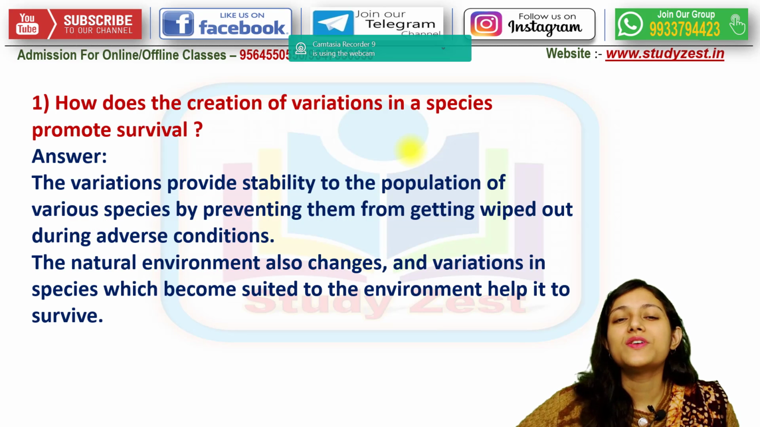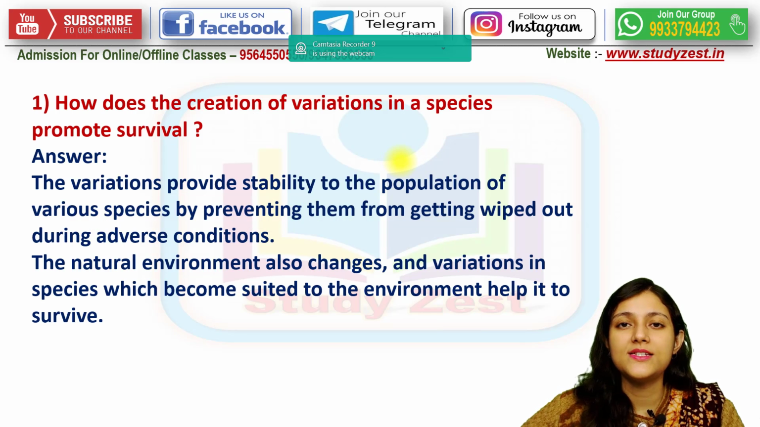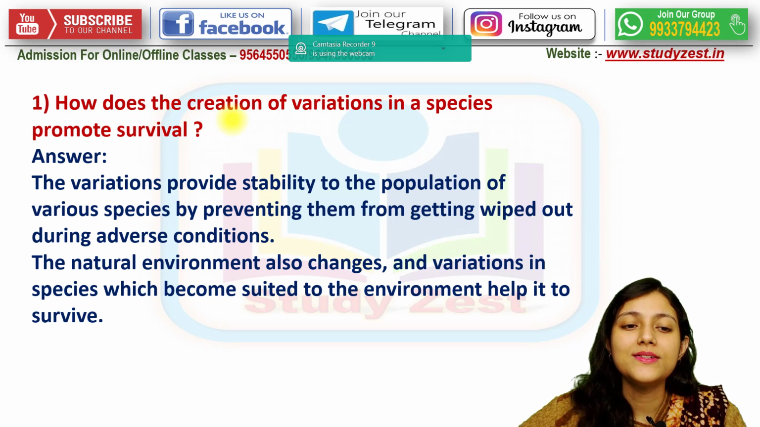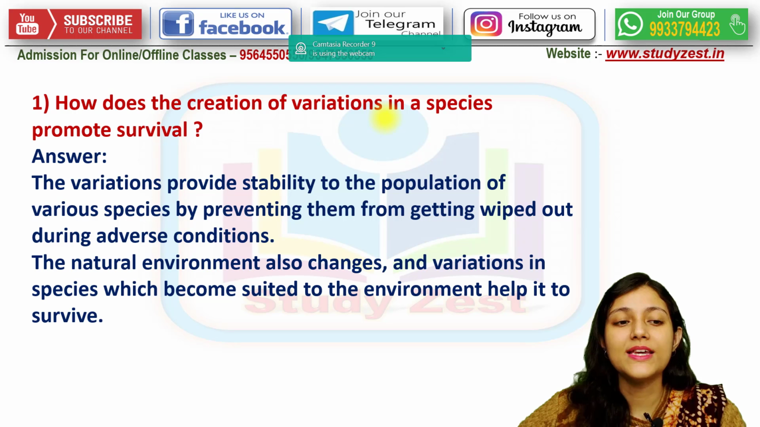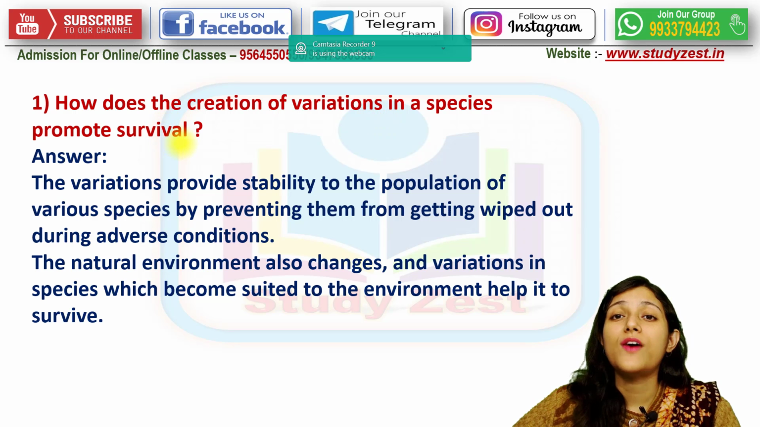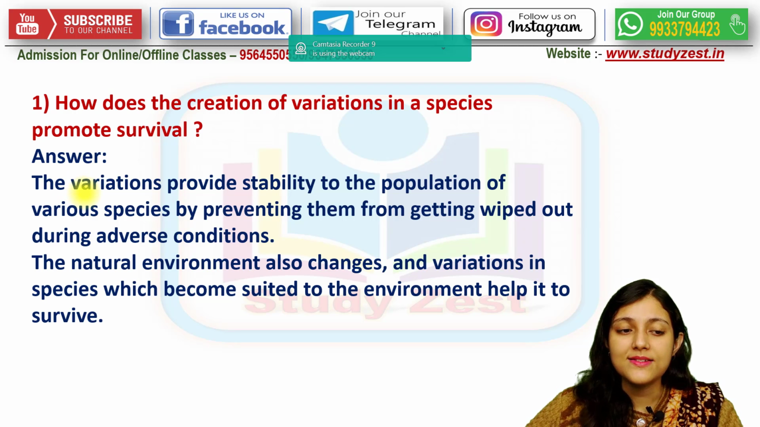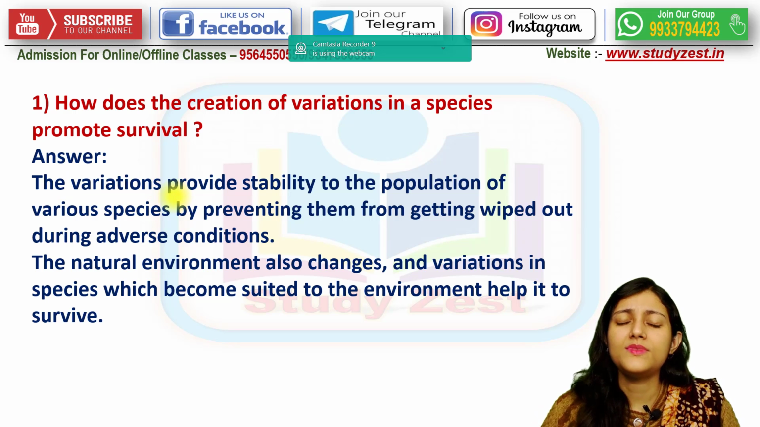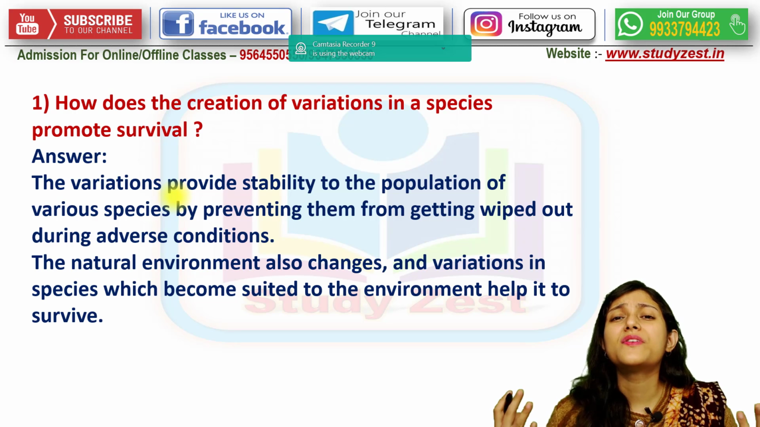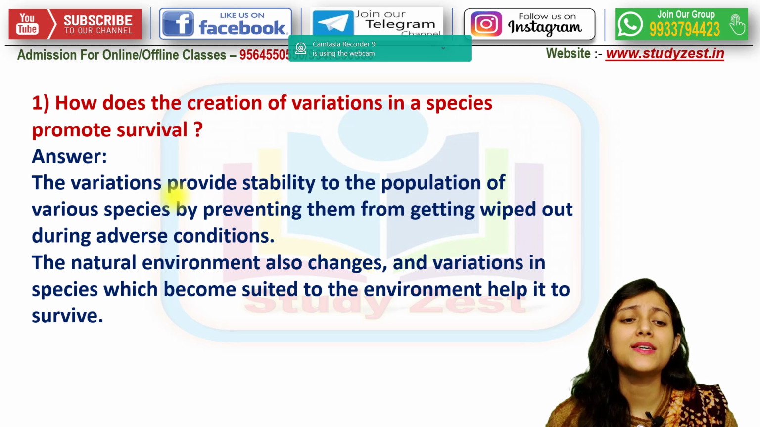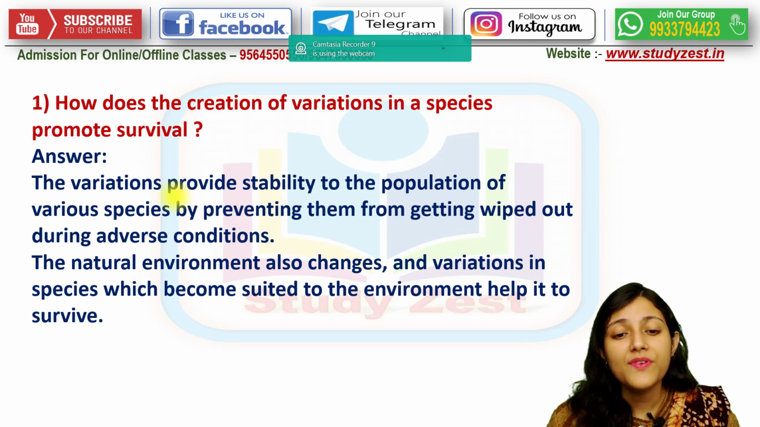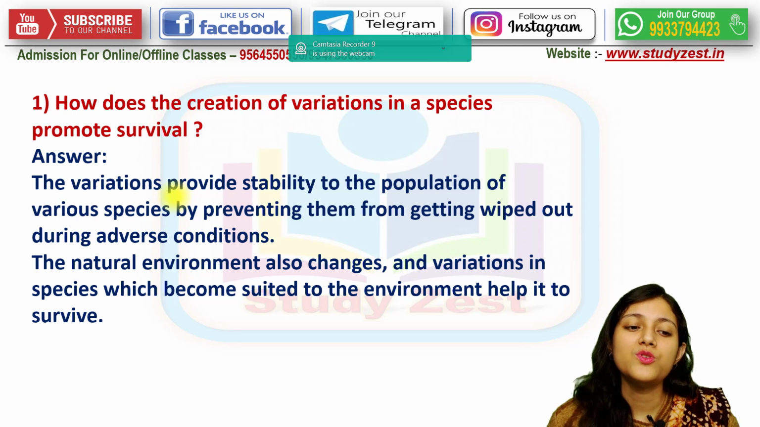Now let's move on to the question answer session of the chapter Heredity and Evolution. Our first question is, how does the creation of variations in a species promote survival? So as we proceed, the answer says that the variation, that means different accumulation of different kinds of characters in a species, provides stability to the population of various species by preventing them from getting wiped out during adverse condition.